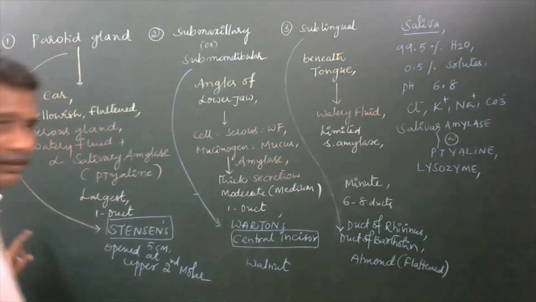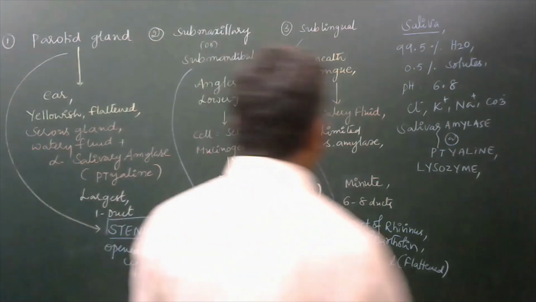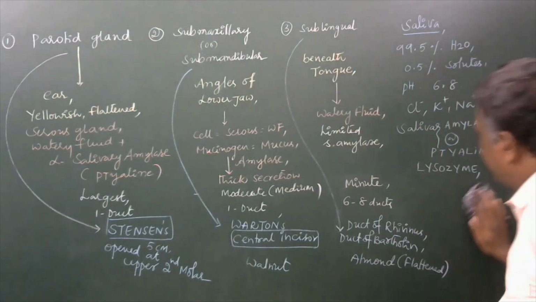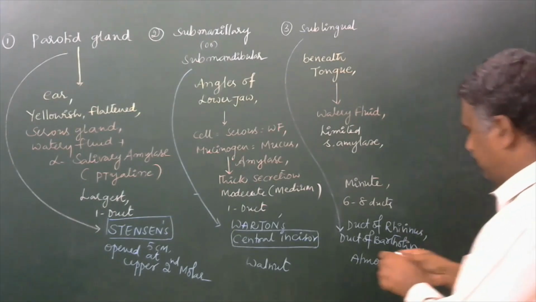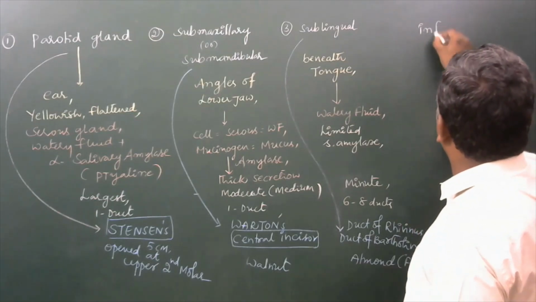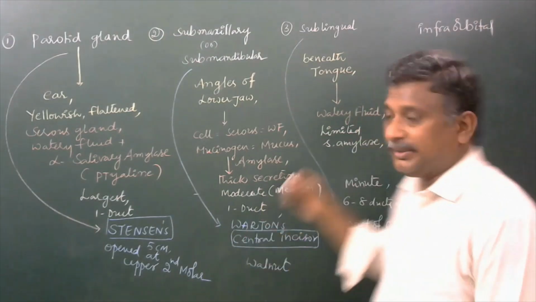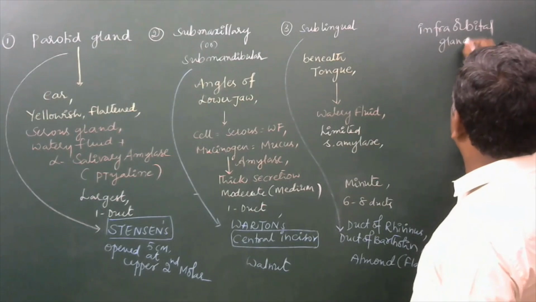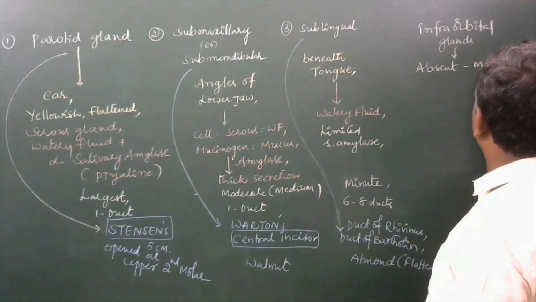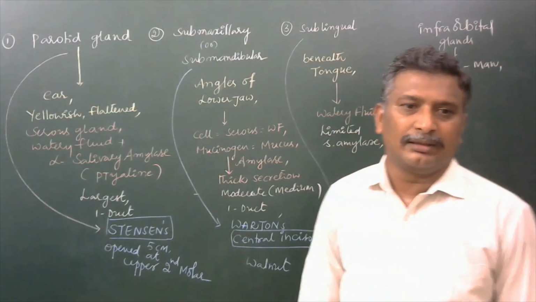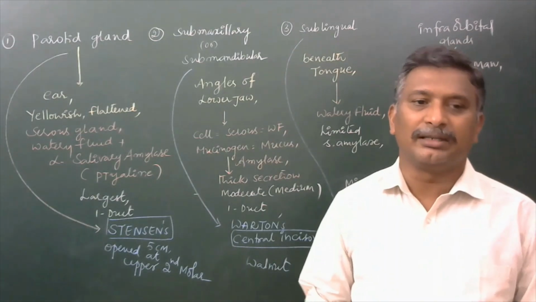Infraorbital glands are absent in man. Such glands are present in other mammals but completely absent in man.